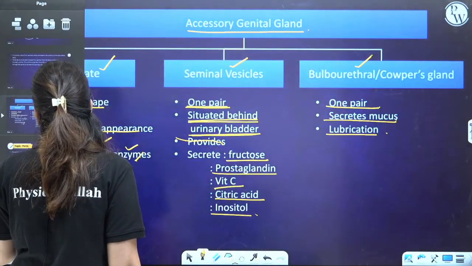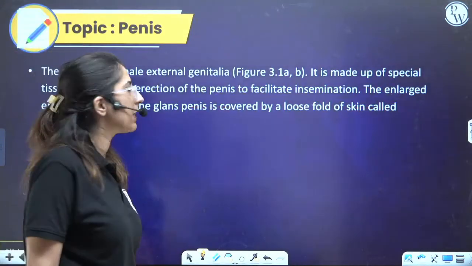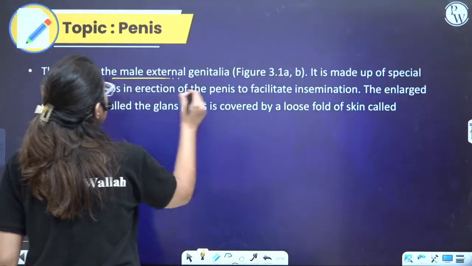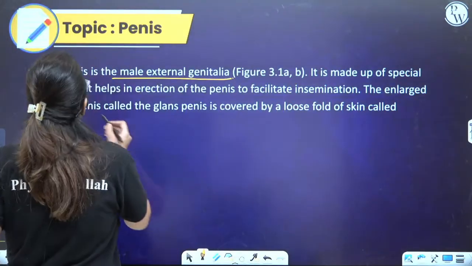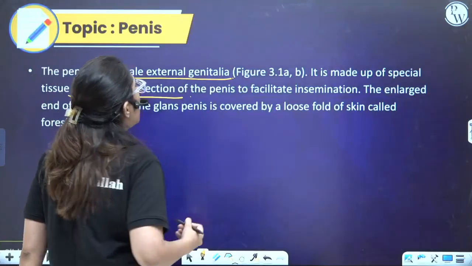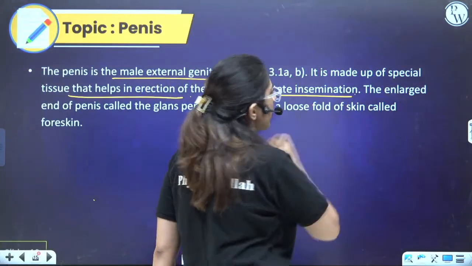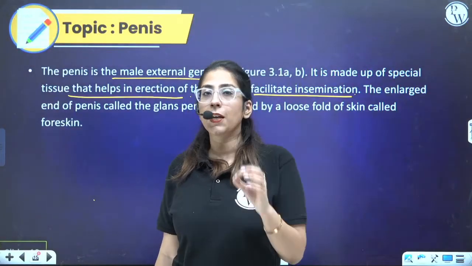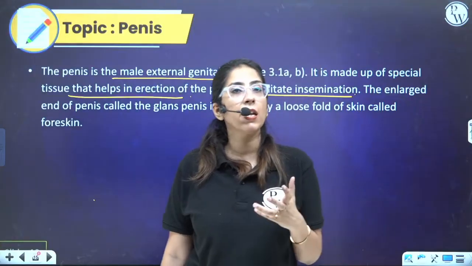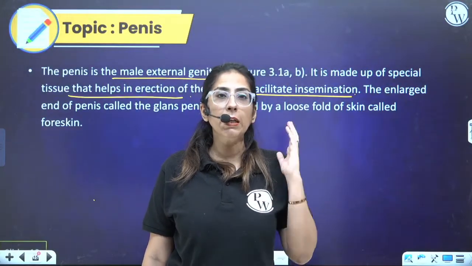Now, let's move on to the structure, which is the penis. So the penis is the male external genitalia. Clear? This is the direct line from the NCERT. Made up of special tissue which helps in the erection of the penis to facilitate insemination. See, I'll explain this. There is erection of the penis. How does this erection happen? Because some special types of tissues are present in the penis region.